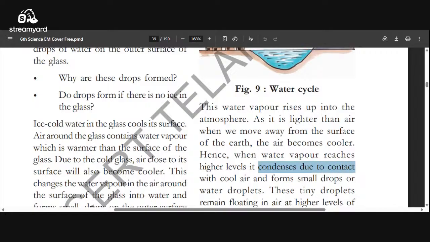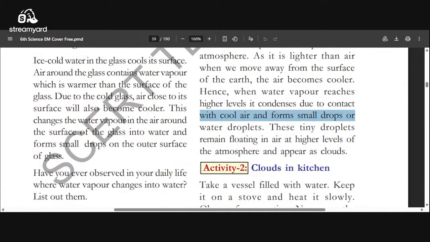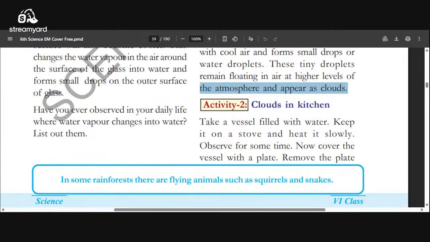This water vapor contacts the cool air, and then automatically that water vapor changes into small water drops. These tiny drops remain floating in the air at a higher level of the atmosphere and appear as a cloud. So the small drops we find as clouds at the higher level.